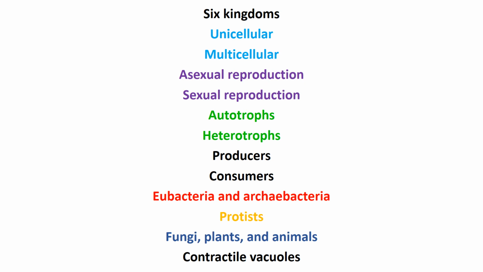And I think of the protists as a link between the first organisms on Earth, which were all unicellular prokaryotes, and the multicellular eukaryotes, because the protists are the unicellular eukaryotes. And one of the organelles that distinguishes protists is the contractile vacuole. And the contractile vacuole just pumps water out of the cell, excess water.